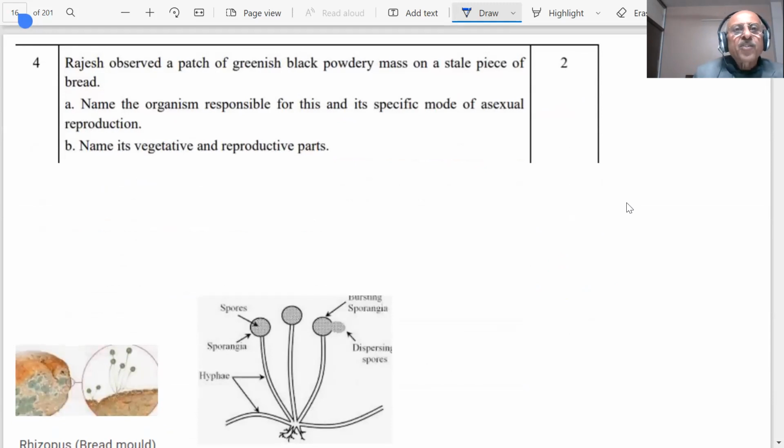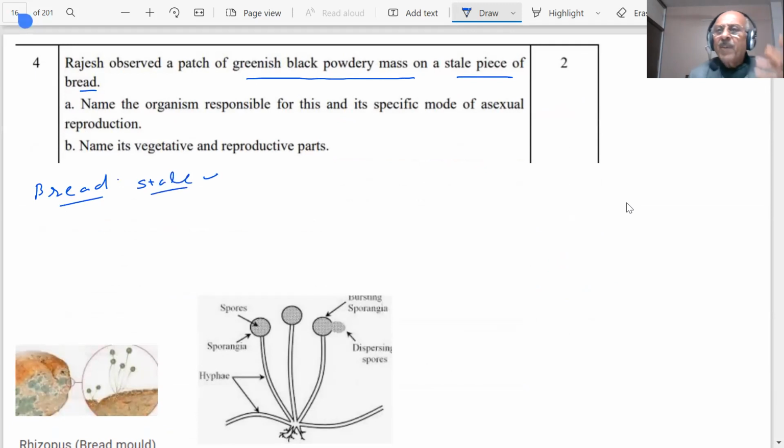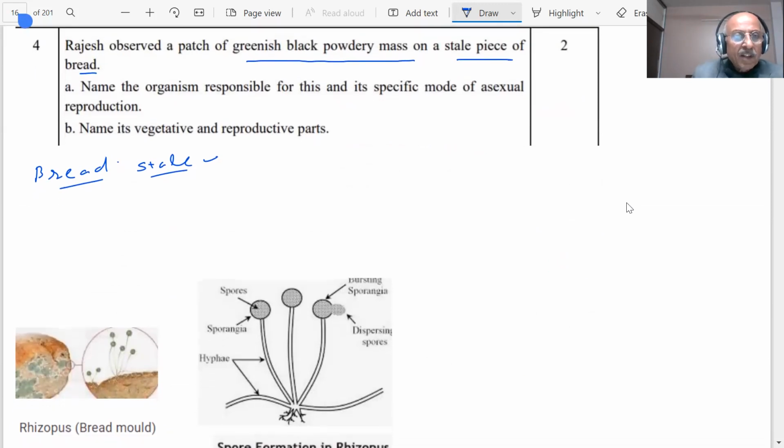Fourth question. Rajesh observed a patch of greenish black powdery mass on a stale piece of bread. Have you seen your bread, students, getting stale? You leave the bread pieces for 3, 4, 5 days. What happens? You have seen, this is what we are showing here. This is a bread. There is a bread mold. What you are seeing, students, is bread mold.